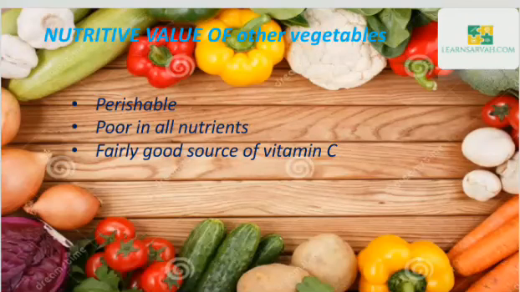Last one is the nutritive value of other vegetables. Other vegetables contain a high amount of moisture and hence they are perishable. They are generally poor in all nutrients, but a fairly good source of vitamin C. They contribute to the fiber content of the diet. Plantain green contains a high amount of iron. Capsicum contains vitamin C. Small bitter gourd is more nutritious than the ordinary one.